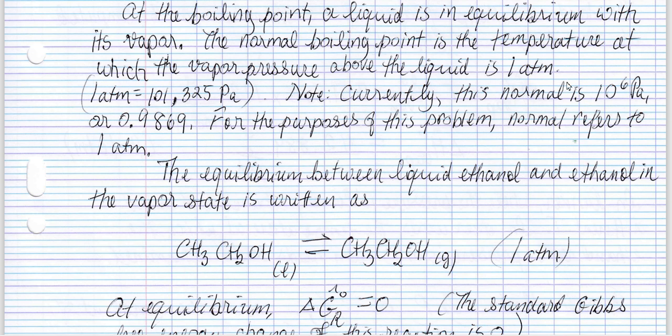Currently, this standard pressure is 10 to the 5th Pa, which is equivalent to 0.9869 atmospheres. For the purposes of this problem, however, normal refers to 1 atmosphere simply because the thermodynamic tables that were used to obtain the entropies of formation used 1 atmosphere as their standard pressure.